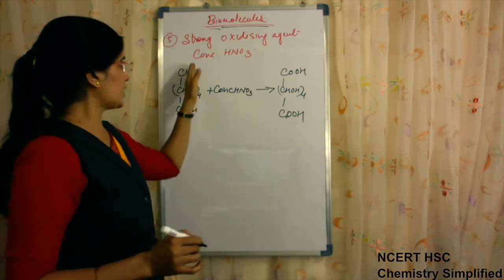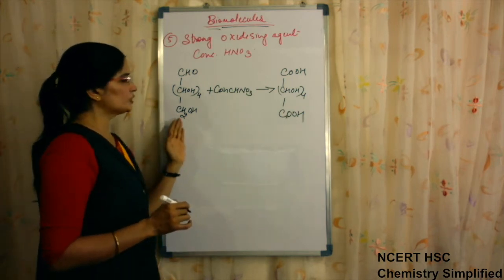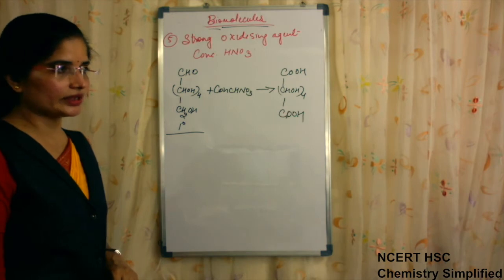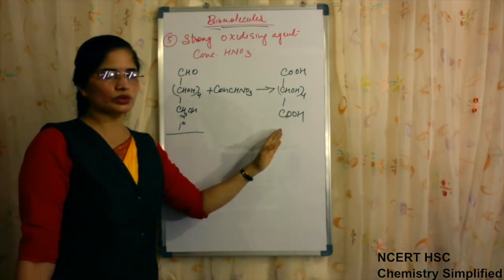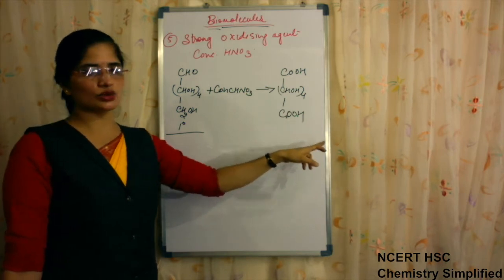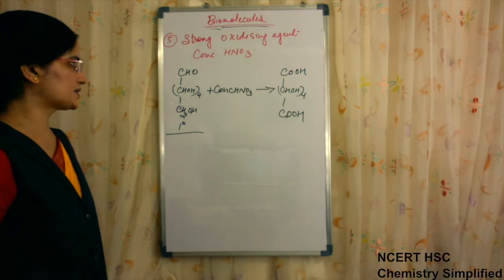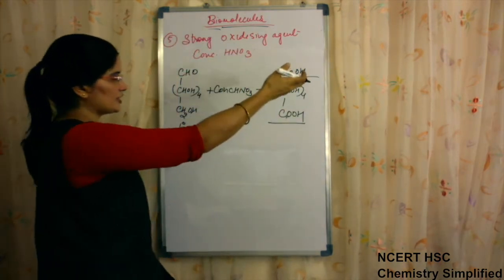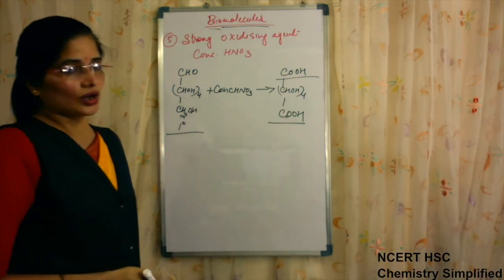This suggests that out of all OH groups present, one of the OH groups is 1 degree. The carbon atom which is bearing an OH group, one of them is 1 degree, because we know that only 1 degree can be oxidized to acid. 2 degrees cannot be oxidized until the chain breaks. Clear? So only this and this: the aldehyde is oxidized to acid and the 1 degree is oxidized to this acid group.